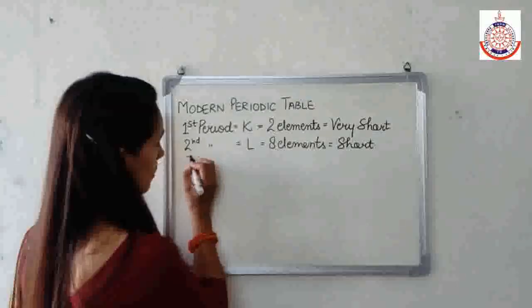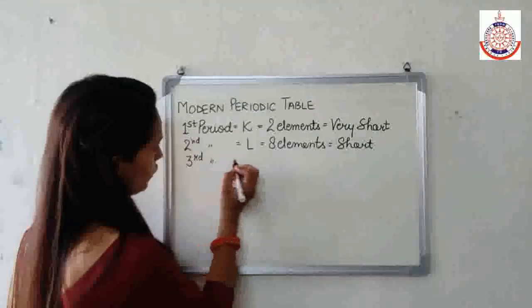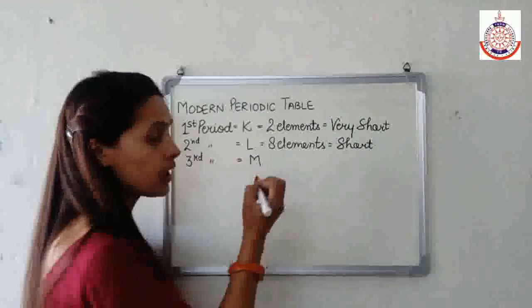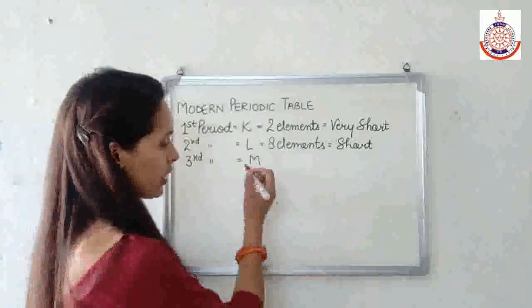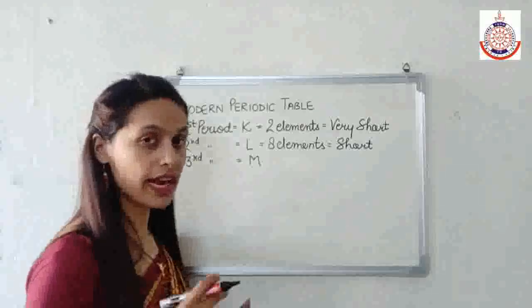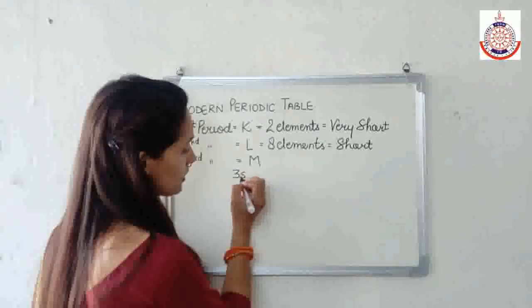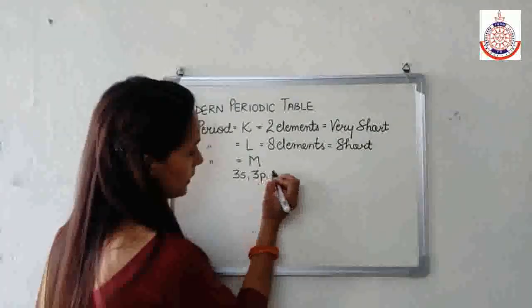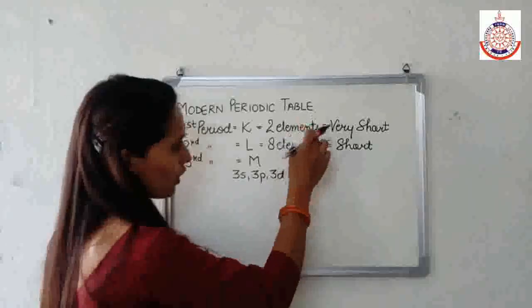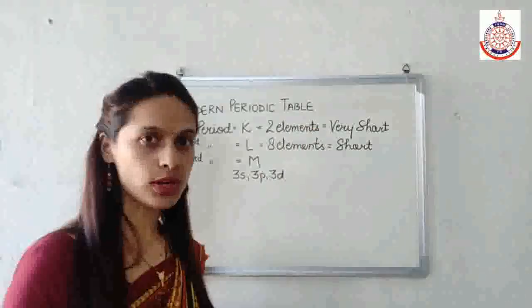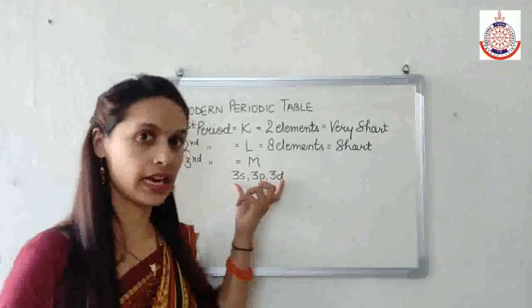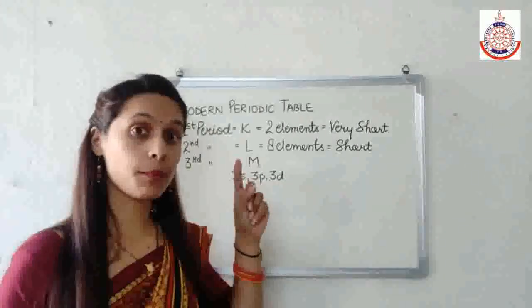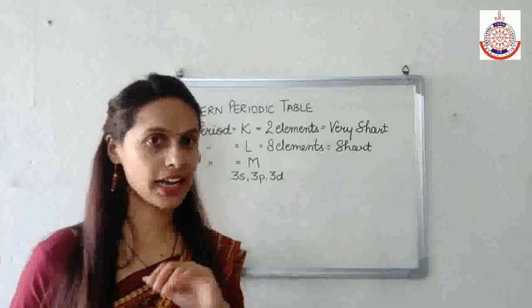Now, if I talk about the third period, listen to it carefully, beta. In the third period we have the third shell, and in the third shell I have 3 subshells: 3s, 3p and 3d. So according to this concept, the total number of elements which can be accommodated in the third shell is 18, but the number of elements in the third period is 8.